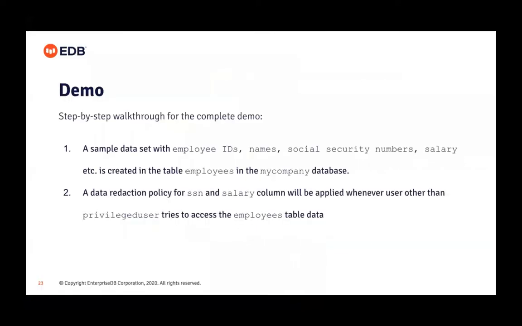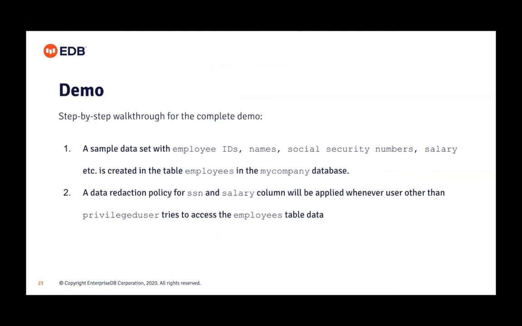Okay, so we come to the demo. For the demo, a step-by-step walkthrough. I just keep the same example, but we will see from start to end how the policy can be created on that table. So here, my table is employee in the database my company. It has 4 columns: employee ID, name, social security number, and salary. We are going to add the policy on SSN and salary that we have seen previously. We will show again how to add it completely.